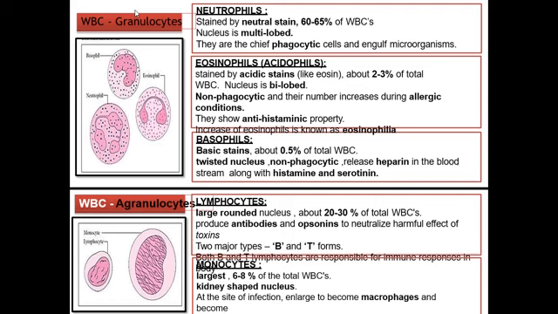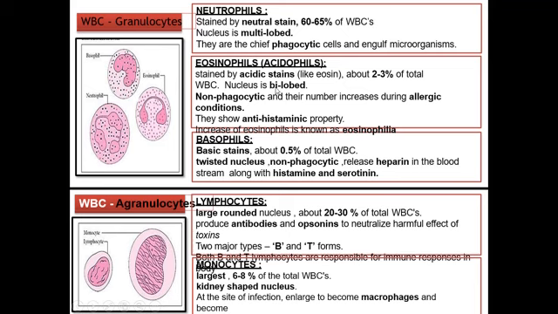60 to 65% of WBCs contains neutrophil cells. Nucleus is multi-lobe. Here you can see multi-lobe. This is one lobe, this is second lobe, and this is third lobe. So the nucleus of these neutrophil cells is multi-lobe. They are the chief phagocytic cells and engulf microorganisms. Phagocytosis is a process of engulfing bacteria or foreign particle inside these cells, and they destroy them. So these are the neutrophil cells. 60 to 65% of WBCs are neutrophil cells.